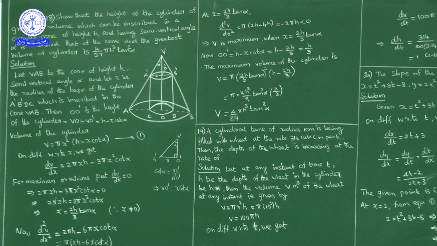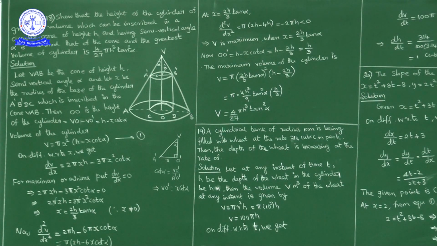What is given here? Show that height of the cylinder of greatest volume which can be inscribed in a circular cone of height h and having semi-vertical angle alpha is 1/3 of that of the cone. We have to show that height of the cylinder inscribed in the cone is 1/3 times of height of the cone h.